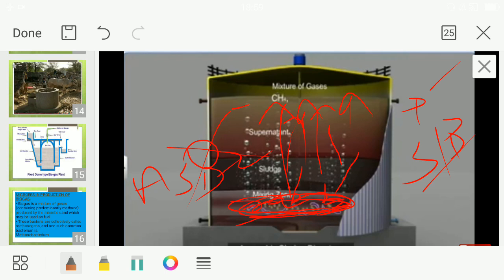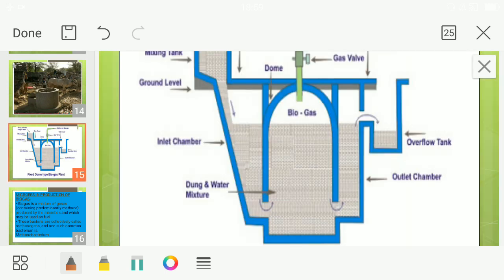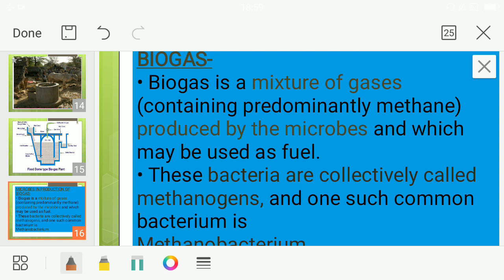Next we are moving on to the next one, we call it as what? Biogas plant. Okay, so see, this is a picture depicting what? The biogas plant. Okay, so this biogas, what is biogas? Everyone knows what is biogas. Biogas is a mixture of gases. Predominantly it contains what? It contains methane. And who is producing this? It is produced by microbes.